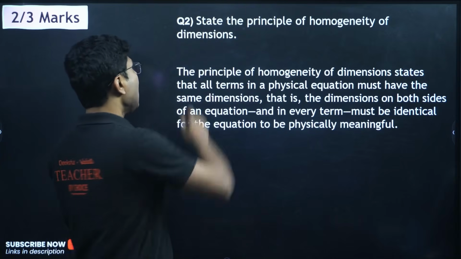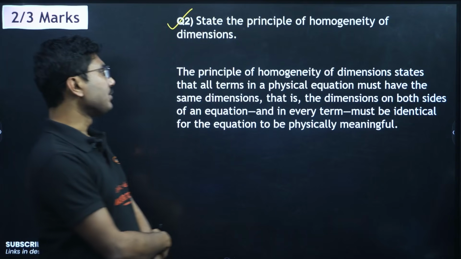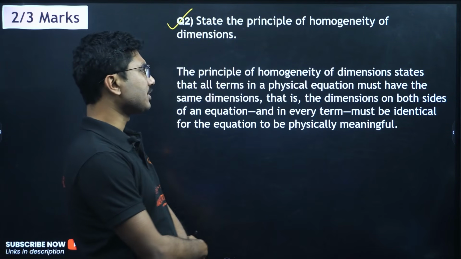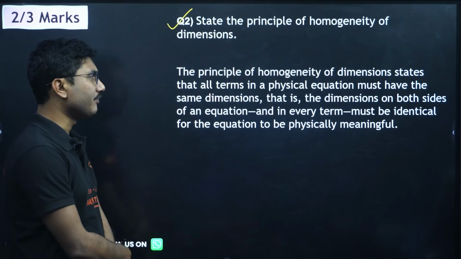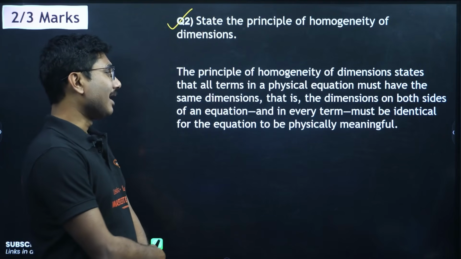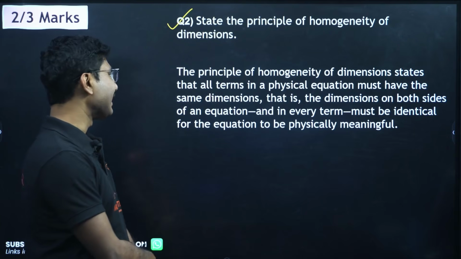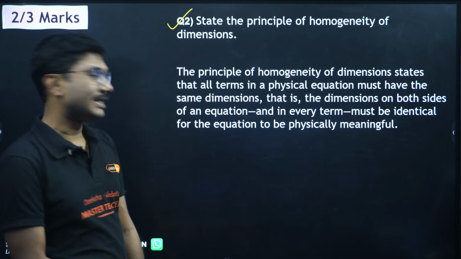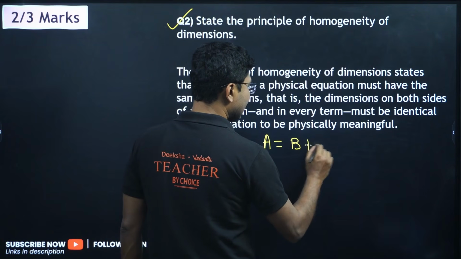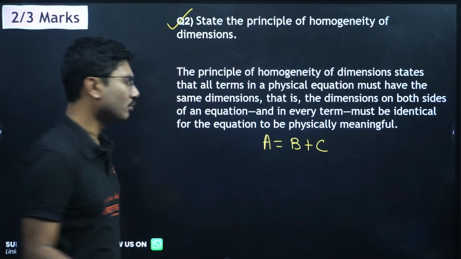Now the next question: state the principle of homogeneity of dimensions. This is a very important question, generally a 2 marker question. The principle of homogeneity of dimensions states that all terms in a physical equation must have the same dimensions, that is, the dimensions on both sides of an equation and in every term must be identical for the equation to be physically meaningful. For example, if A equals B plus C, the dimensions on the left hand side and right hand side should be the same.